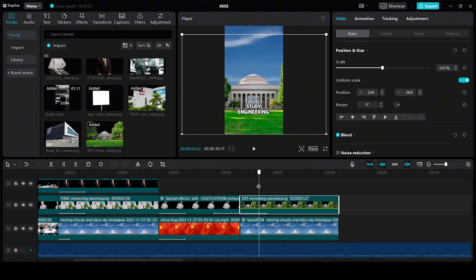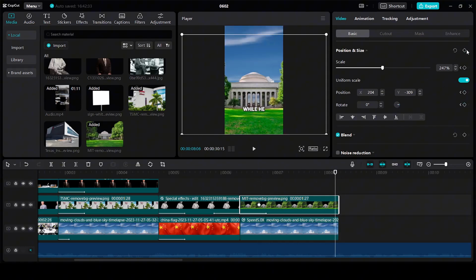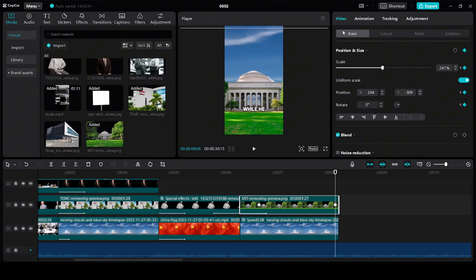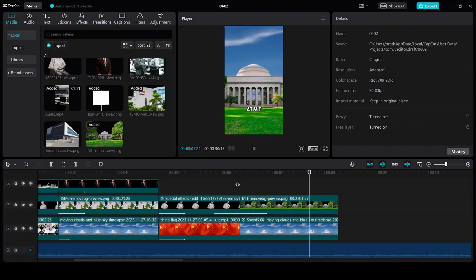Now we'll need to add some keyframes. So click on the clip, add a keyframe over here, then go till the end, add another keyframe, and now increase the size and bring it up. So it should look as if the size of the school building is increasing. So we are done with our fourth scene.